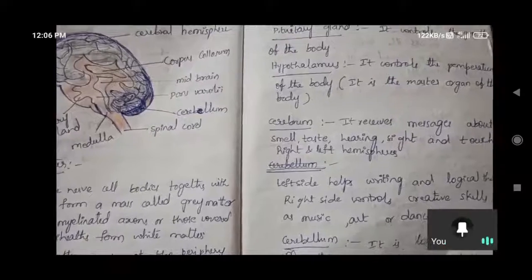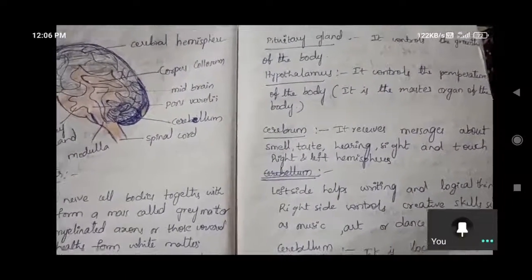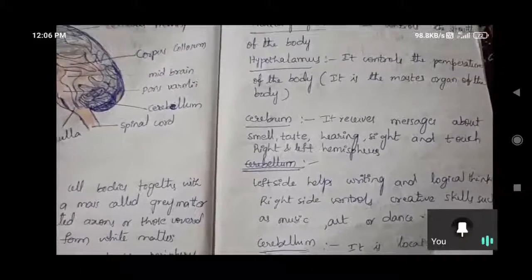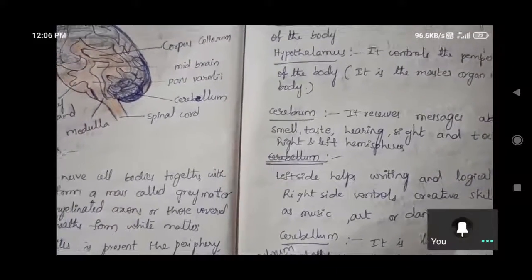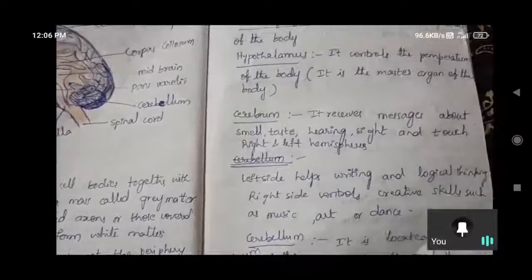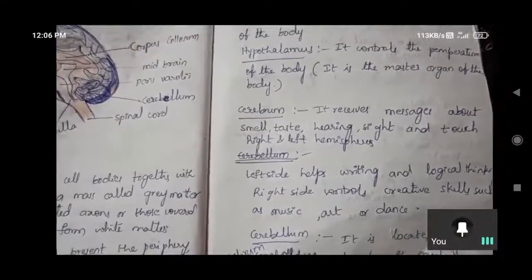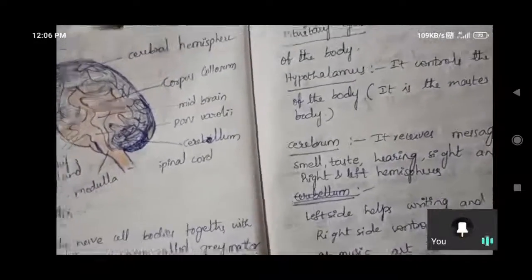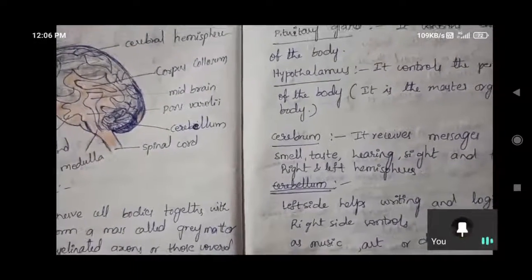Why? Because the part that exists in the right side of the cerebrum controls those skills. Everyone has that, but some people have extra, because of variation. So the left side helps writing and logical skills, the right side helps creative skills.